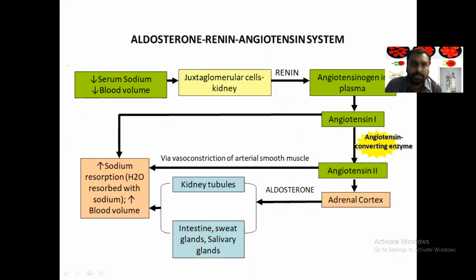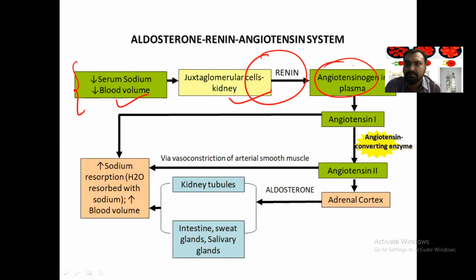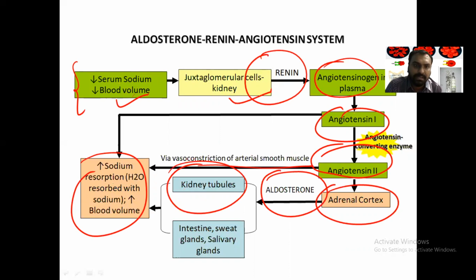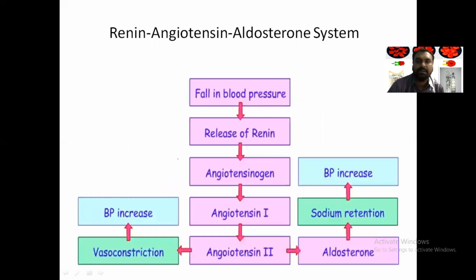Also, when sodium is lost or blood volume is lost, the juxtaglomerular cells will release renin. This renin will convert angiotensinogen to angiotensin 1. Angiotensin 1 will be converted to angiotensin 2. And via vasoconstriction of arterial smooth muscle, it will increase the sodium reabsorption, or it will act on the adrenal cortex to release aldosterone. It will act on the kidney tubules and increase the sodium reabsorption. So this is how our water and electrolyte balance is maintained.